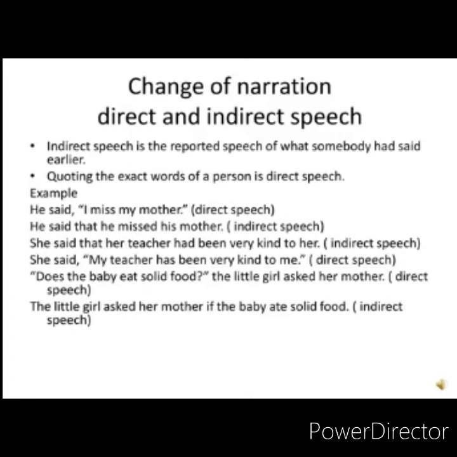She said that her teacher had been very kind to her is indirect speech. She said, "My teacher has been very kind to me," is direct speech. "Does the baby eat solid food?" the little girl asked her mother, is direct speech. The little girl asked her mother if the baby ate solid food. This is indirect speech.